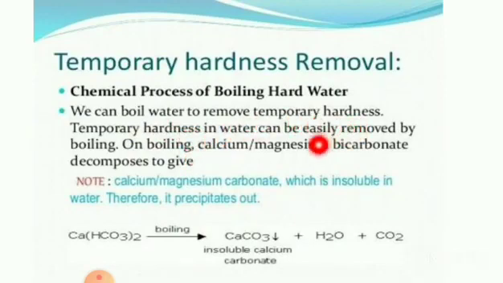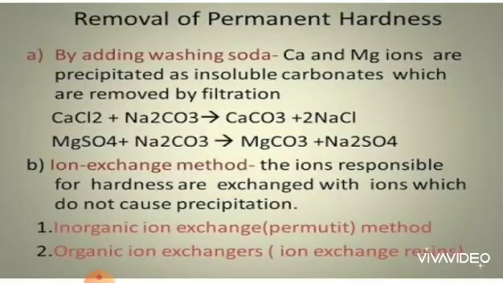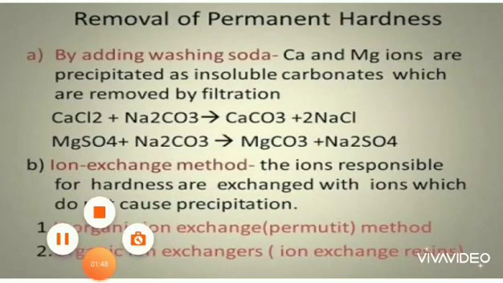See here, we can boil water to remove temporary hardness, right? On boiling, calcium or magnesium bicarbonate decomposes to give insoluble calcium carbonate. This makes the hard water soft and fit for use.